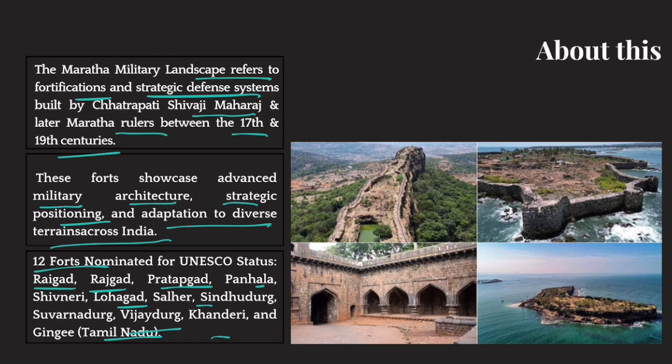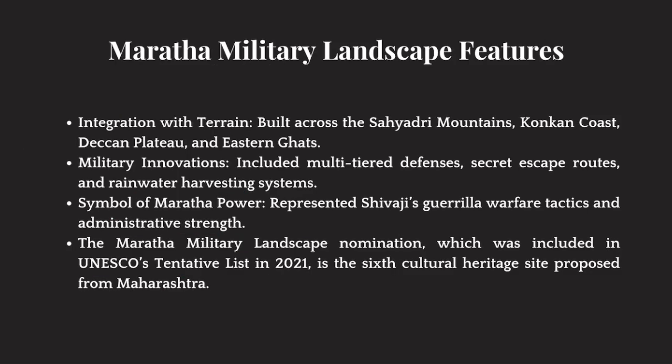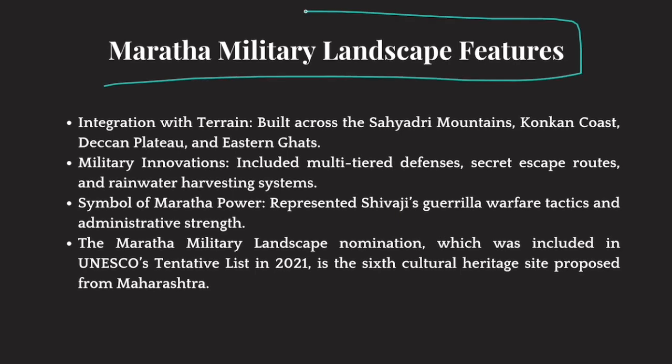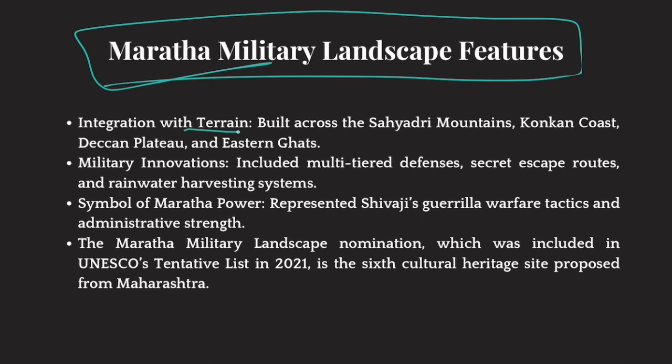Clear? Now, some features of the Maratha military landscape. The reason these 12 forts are unique is because of the following features. First of all, every fort is unique and integrated with its terrain, built across the Sahyadri Mountains, Konkan Coast, Deccan Plateau, and Eastern Ghats, which have different physical features, and therefore the forts were designed according to them.